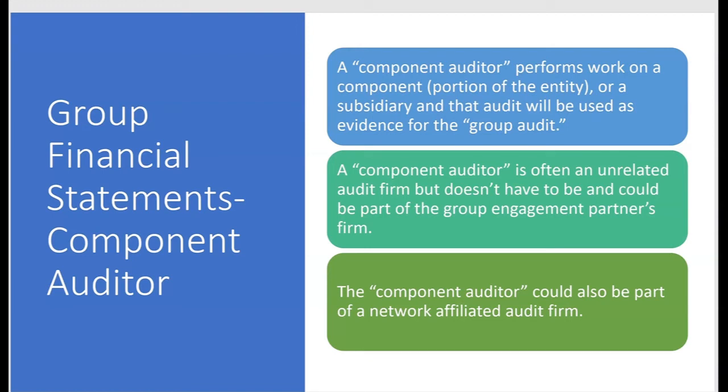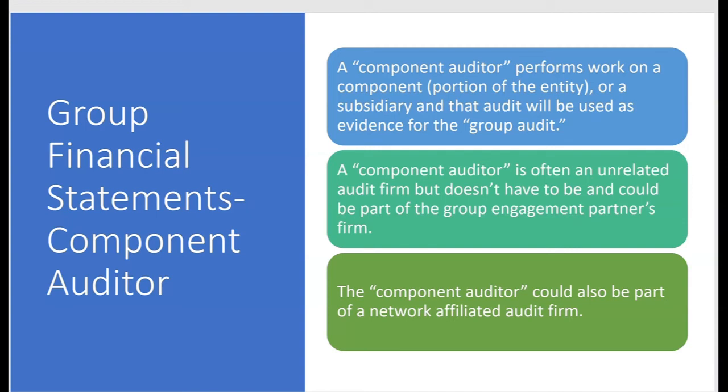All right, let's take a closer look at the component auditor. We said the component auditor performs work on a component, a portion of the entity, or a subsidiary, and that audit will be used as evidence for the group audit. A component auditor is often an unrelated audit firm, but doesn't have to be unrelated. A component auditor could be part of the group engagement partner's firm. And the component auditor could also be part of a network affiliated audit firm. So while we think of a component auditor often as being involved in some other CPA firm, on the exam, the component auditor is often unrelated, but doesn't have to be.